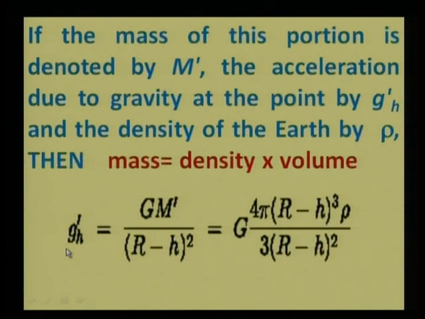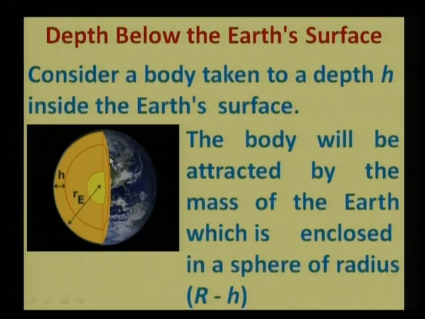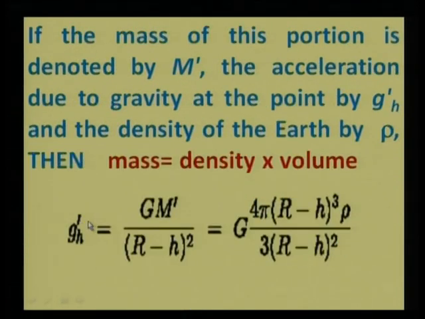So gh dash, that is the gravitational acceleration at depth h, would be GM dash, where M dash is the mass of the earth within the sphere of radius R minus h.